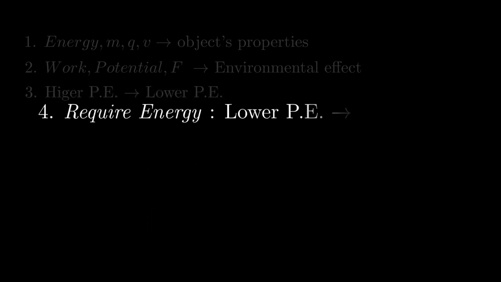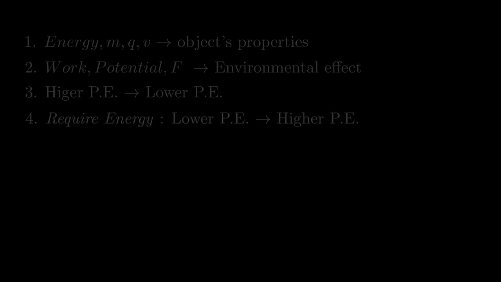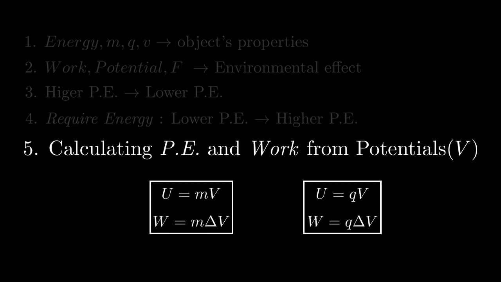If instead you wanted an object to move from a lower potential energy to higher potential energy, then you would have to put some energy into the system and do it yourself. The object will not do it spontaneously. And then there were those formulas for calculating potential energy and work done using potentials.